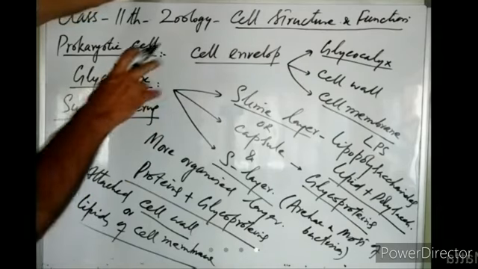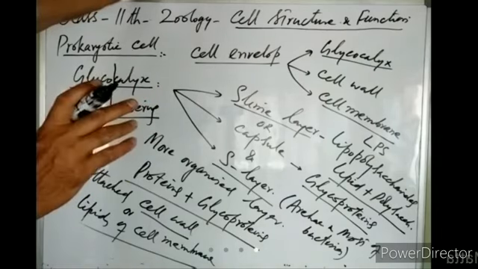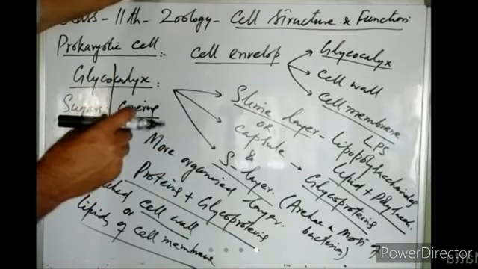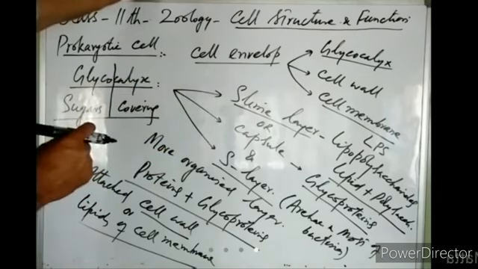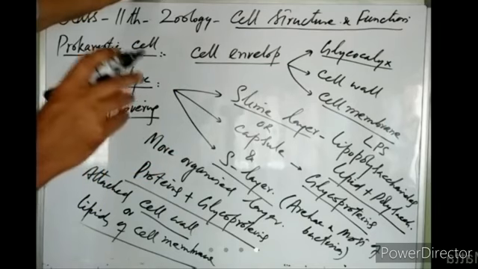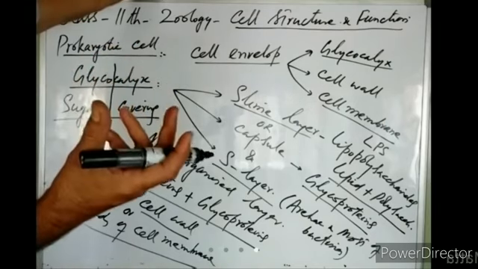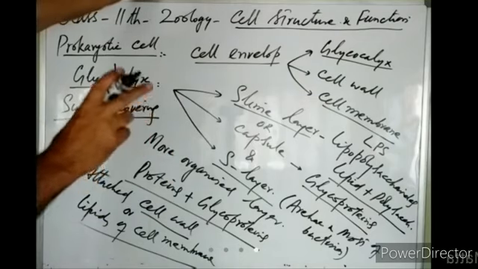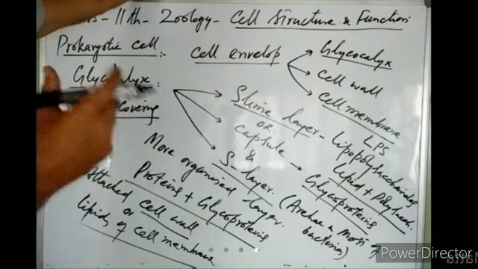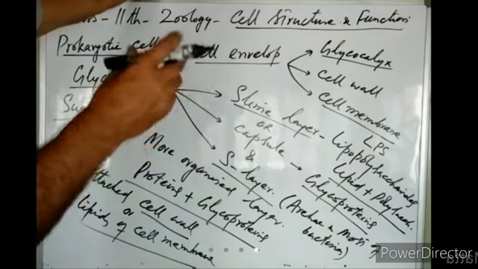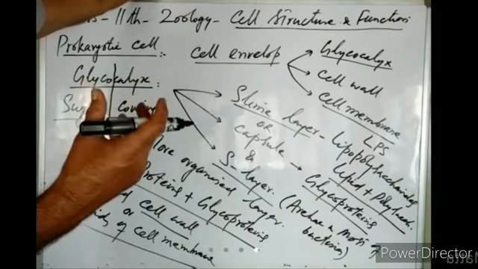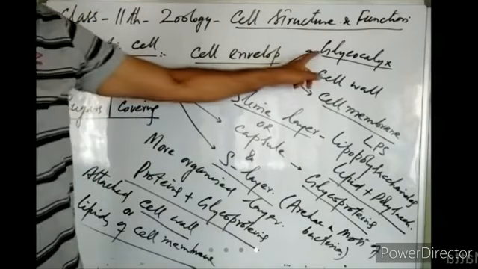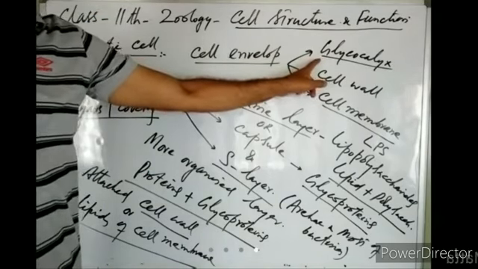So what is the function of this glycocalyx? It protects the cell from desiccation. It can hold the water. It can keep the cell moist, right? Number second, it protects the cell from harmful chemicals. Number third, it provides attachment to the cell. It helps the cell to get adhered to the substratum, or it helps the cell to get attached to the host cells, right? So this is the outermost covering of the prokaryotic cell known as glycocalyx.